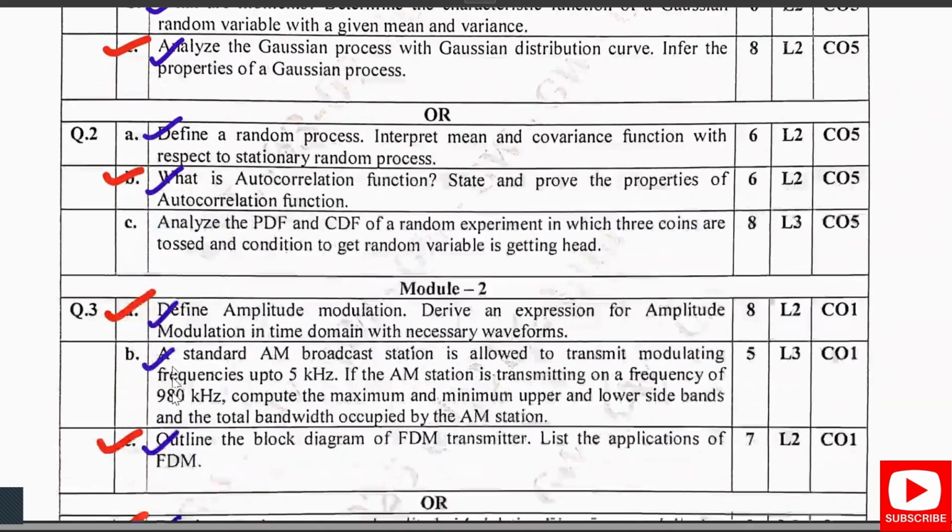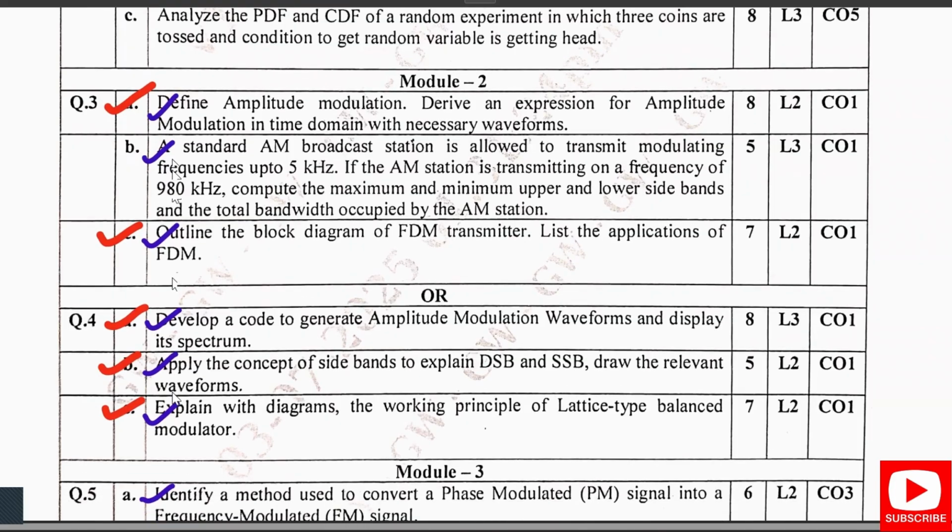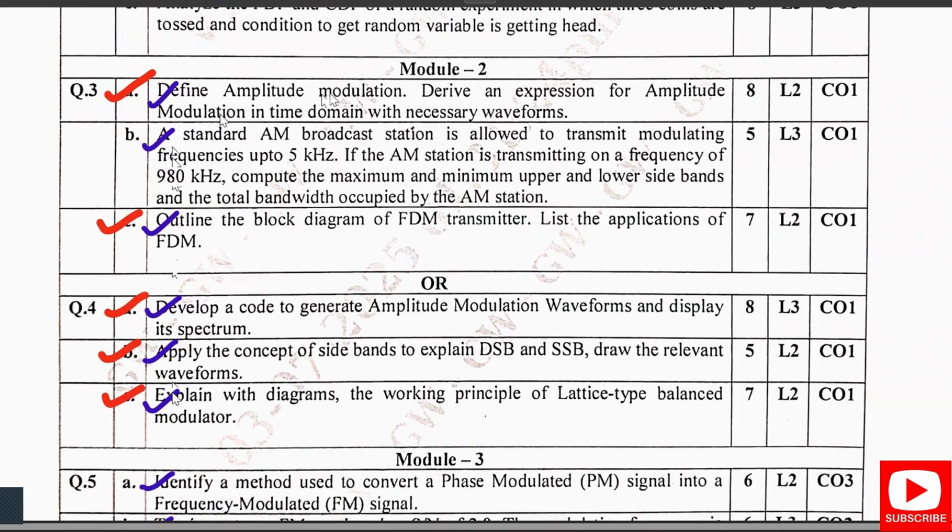In module 2, I had given you define amplitude modulation, and derive amplitude modulation in the time domain as well as the frequency domain. I had given it in the important questions and explained it in the notes also. Then this problem was given in the notes. Next, the FTM was also in the notes, and I had mentioned it as important.